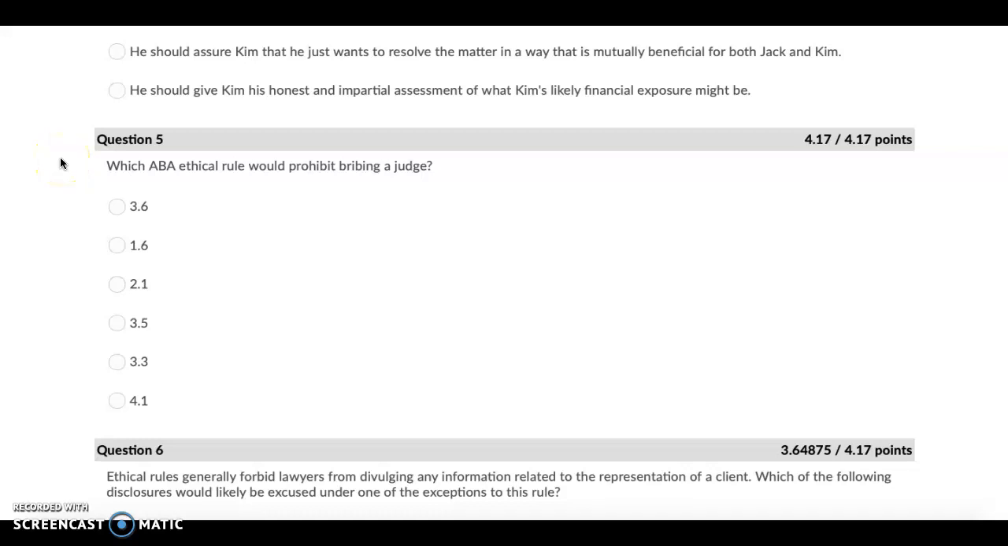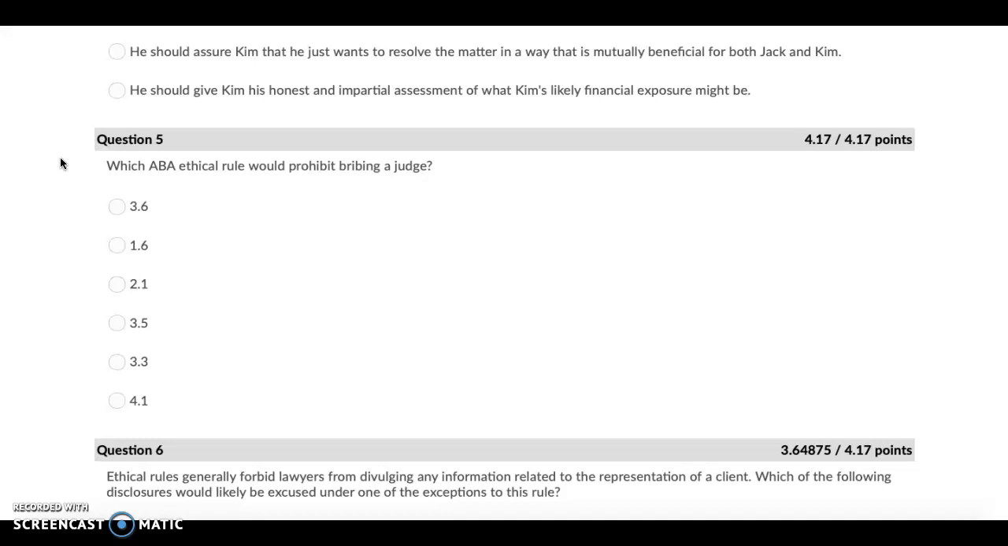So in this quiz review, I'll be going over this question, which states: which ABA ethical rule would prohibit bribing a judge? We see here that there are six possible choices, five of which are wrong and one of which is right. I want to go through each of these individually and give a quick explanation of why each is wrong or right.